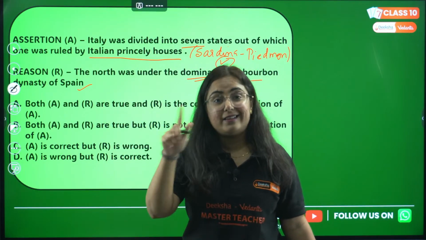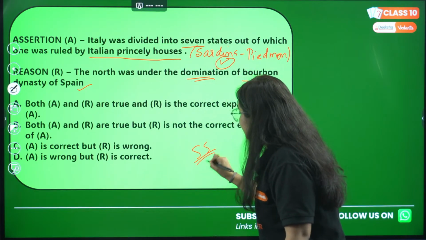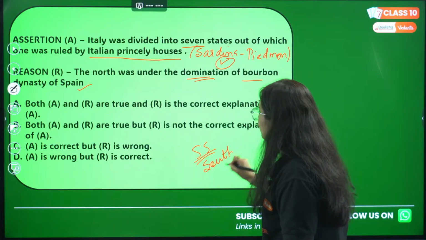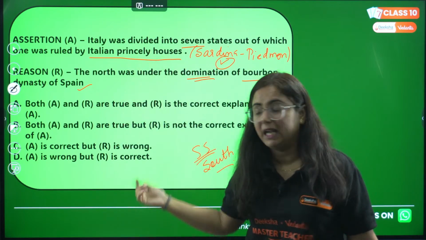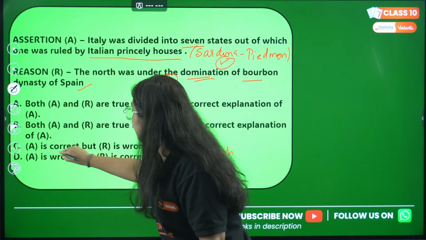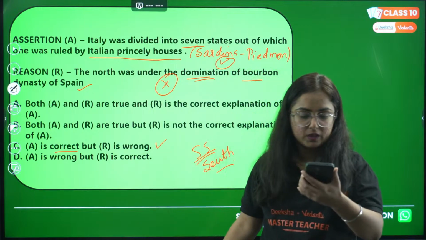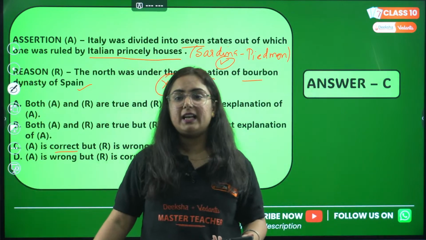No. Rather, the South, Sicily, like remember SS, South Sicily was under the domination of Bourbon dynasty of Spain. So this is wrong. Now move to this. A is correct, but R is wrong. Right? A is correct, but R is wrong. So now you get the answer as C.